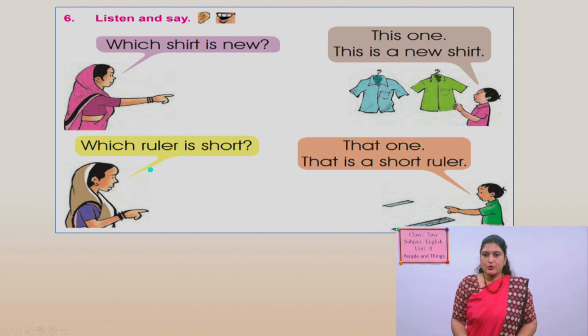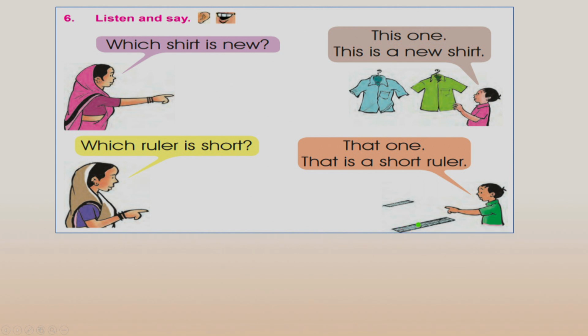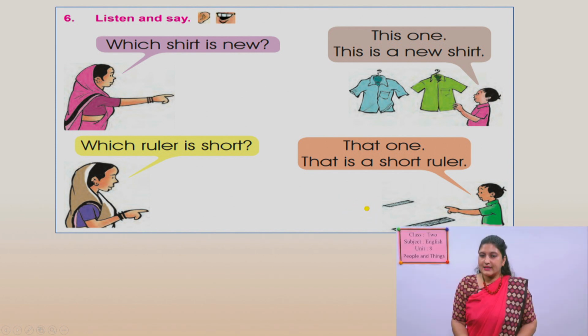Okay, the next one, look here. Which ruler is short? There are two rulers. One is this and another is this. One is a bit longer and another is a bit shorter. Long and short. She is asking and he is answering, and he is showing like this. It means the rulers are far from him. The ruler which he is pointing to is far from him.